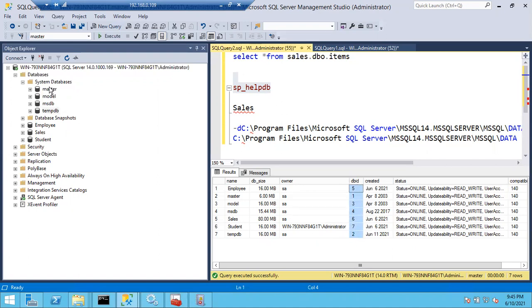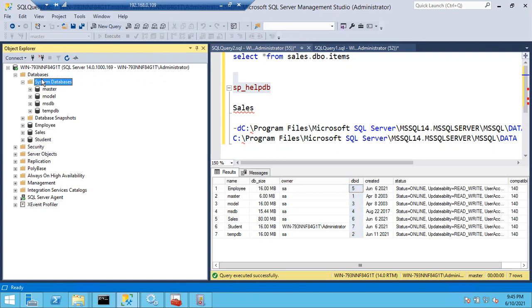Based on the importance of the system database, the system databases will start. So here, based on the model, your TempDB will start. So model will come first, then your TempDB will come next. So master database, then resource database, then model database, then TempDB, finally MSDB.